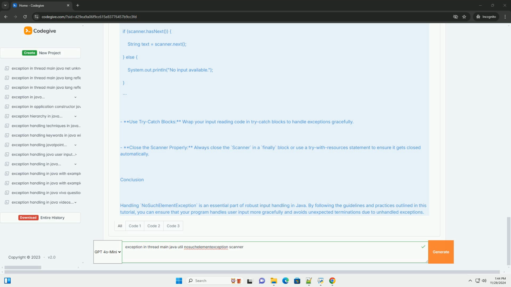Conclusion. Handling NoSuchElementException is an essential part of robust input handling in Java. By following the guidelines and practices outlined in this tutorial, you can ensure that your program handles user input more gracefully and avoids unexpected terminations due to unhandled exceptions.